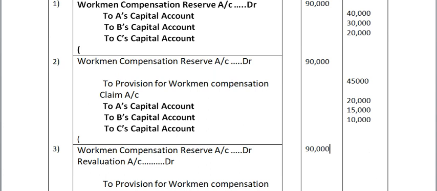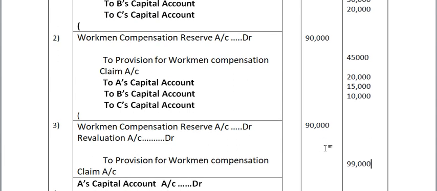The provision for workman compensation is 99,000, from our question. This debit is not equal to the credit; the debit side is the lesser amount. So we are adjusting this amount to the revaluation account. I am writing 9,000 as revaluation account.